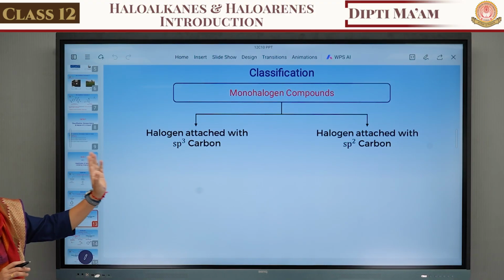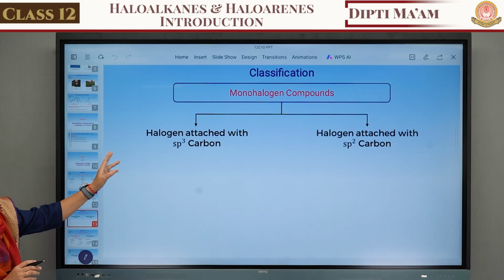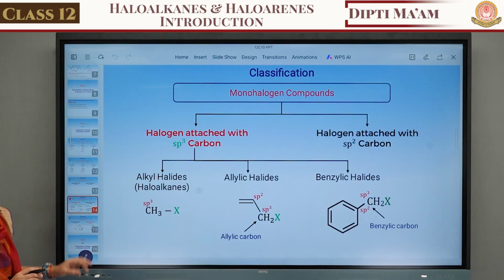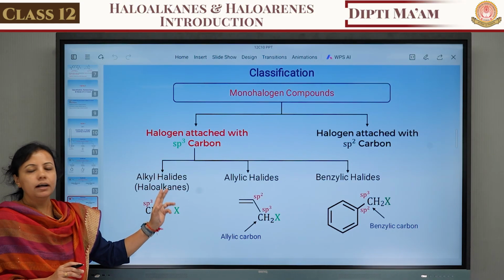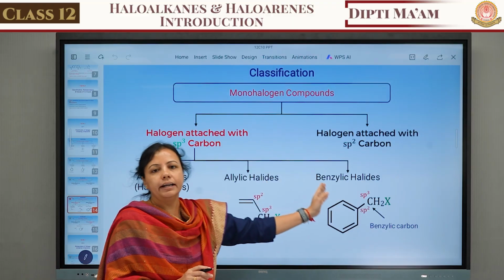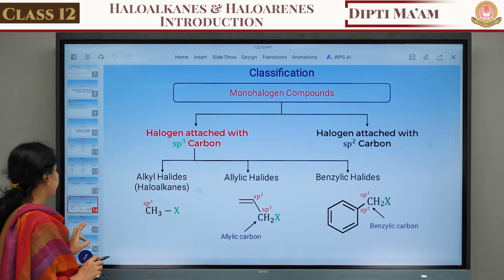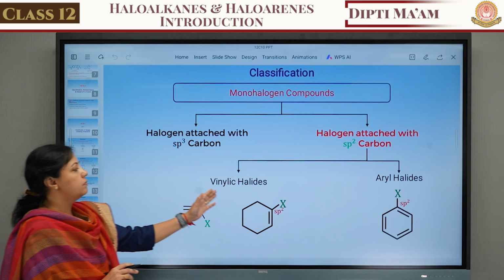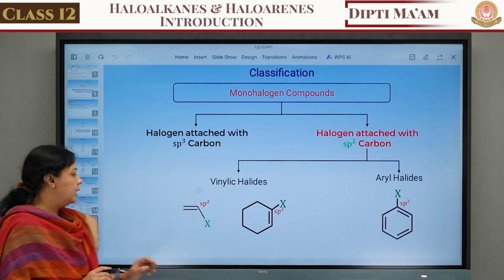Afterward, we classify the monohalo compound again. The first is the sp3 carbon. In this sp3 carbon, 3 parts are there: alkyl halide, allylic halide and benzylic halide. And what about the sp2? We are seeing here 2 parts, that is vinylic and aryl halide.